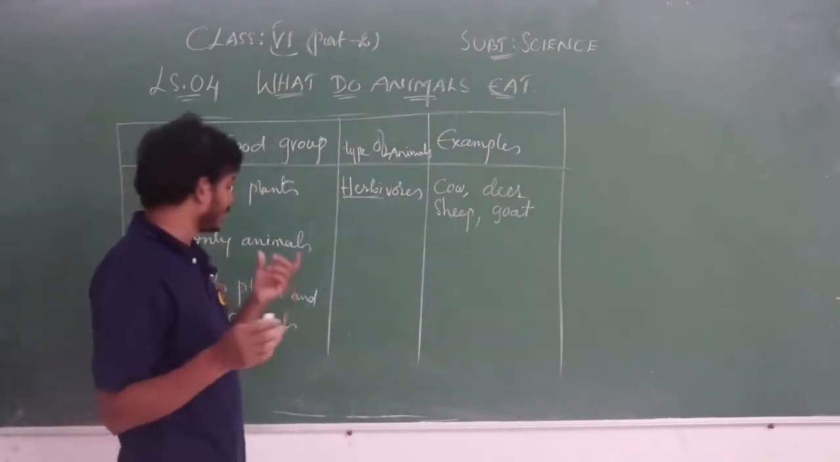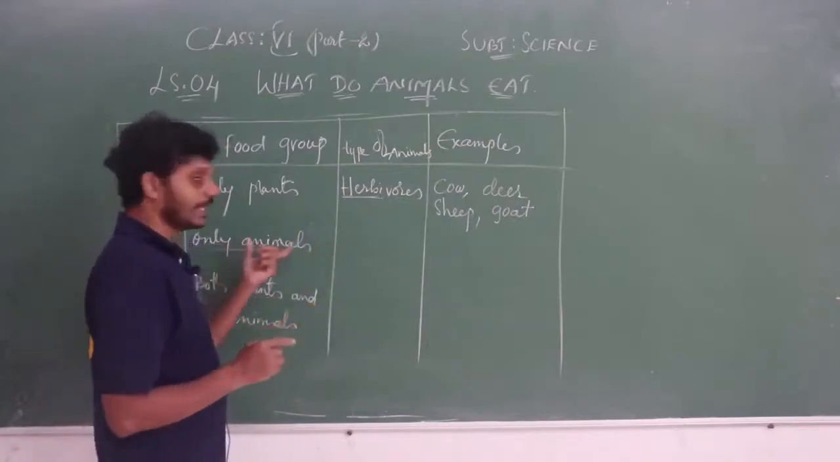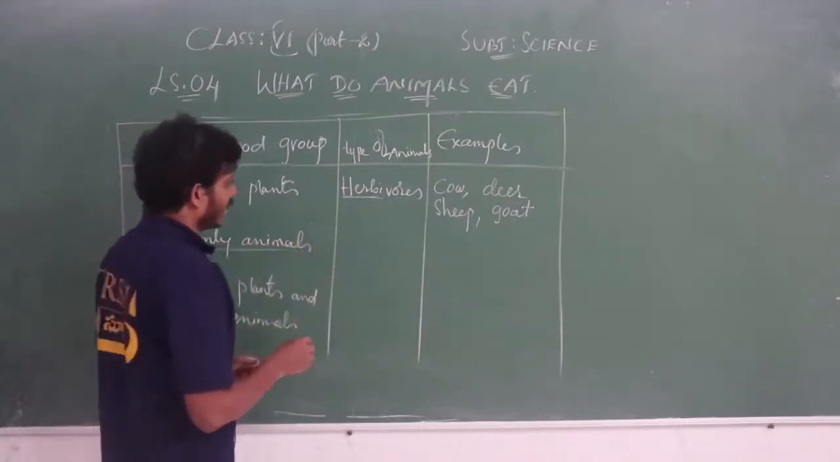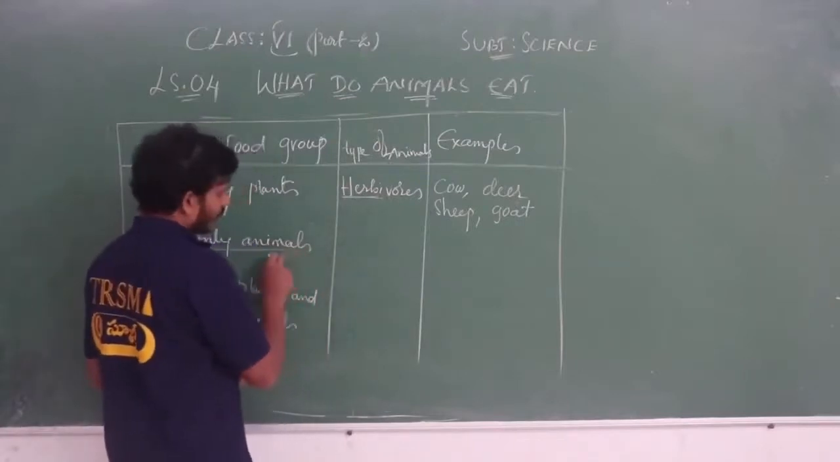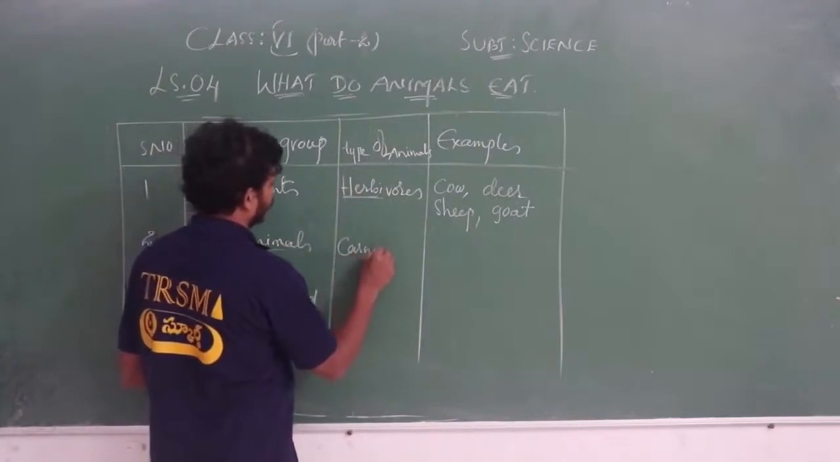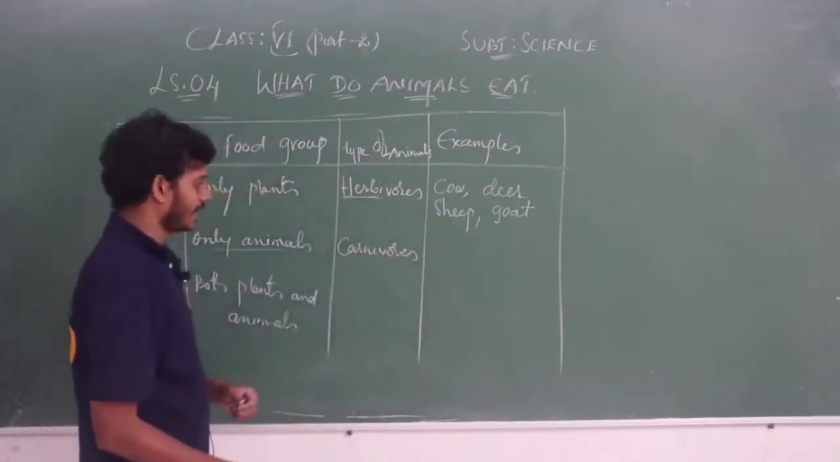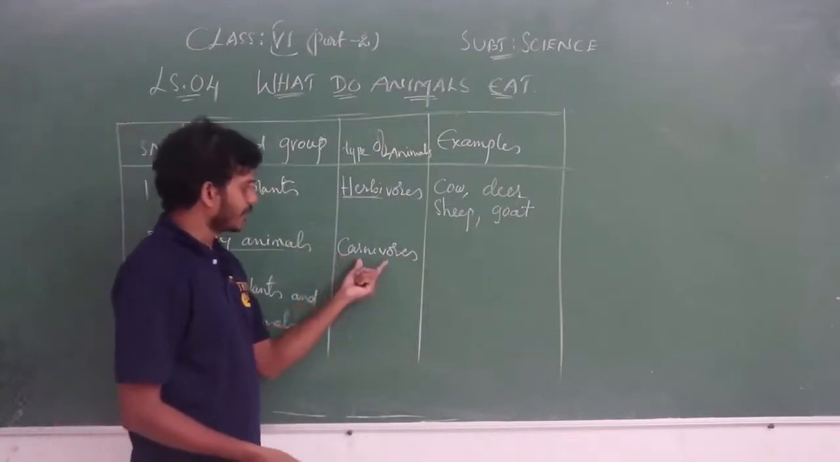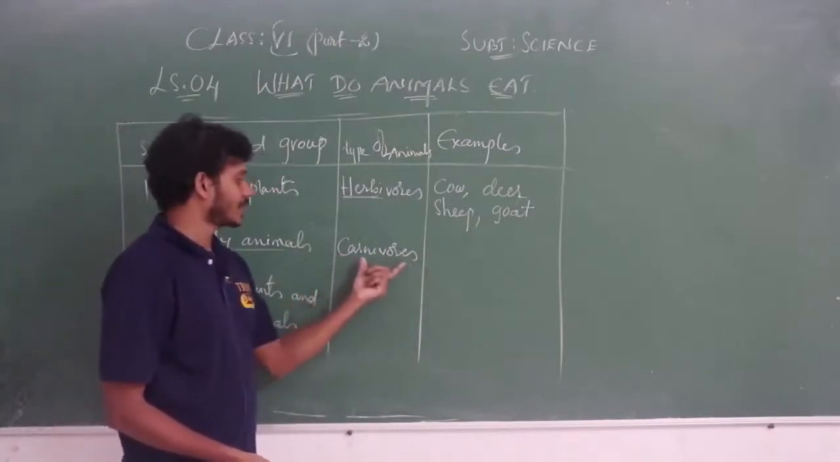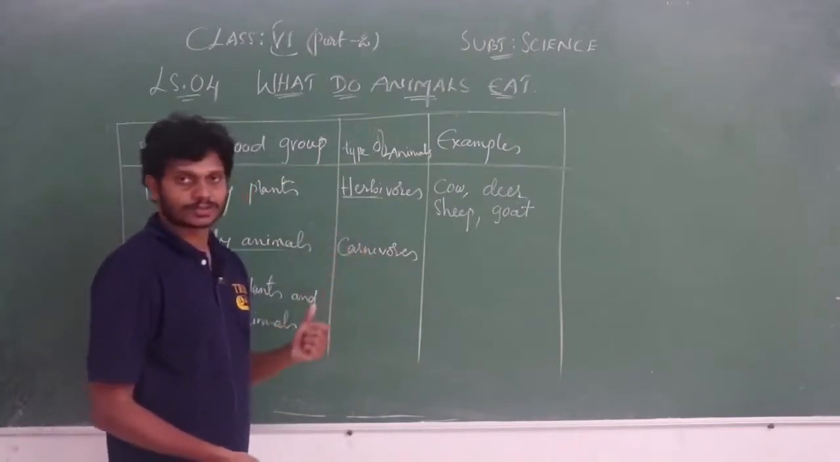Next, animals which eat only animals. Which organisms eat only animals? What do we call them? We call them carnivores. Carnivorous animals are carnivores.